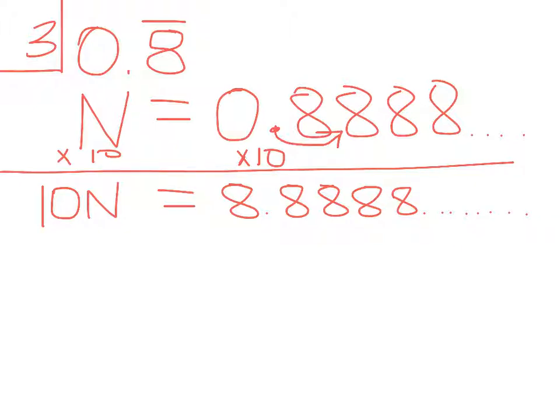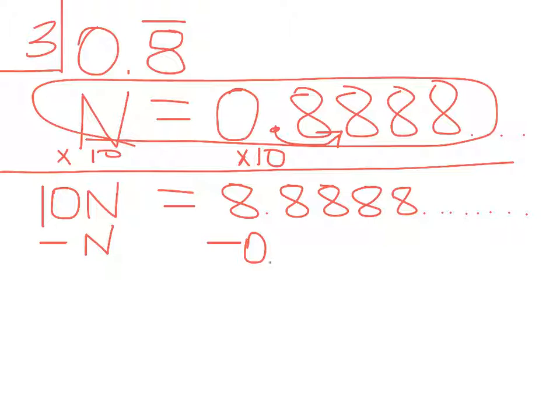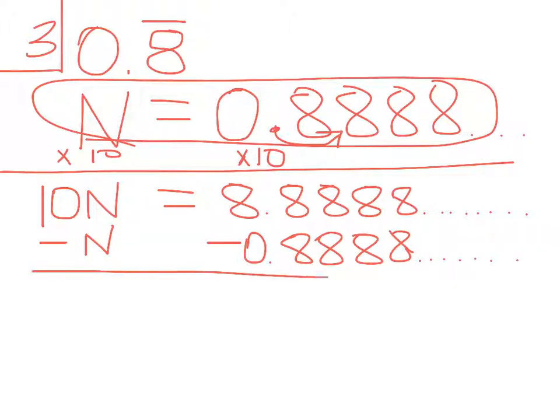And the next thing that we're going to do, and you can follow this again in your book, is we're trying to get rid of that repeating decimal. We're trying to change this thing to a fraction. So what they do is they take n and subtract it. Subtracting n, which we already know from up here, would be the same as subtracting 0.8 repeating forever and ever. It's kind of an interesting way to solve this. 10n minus 1n is now 9n.